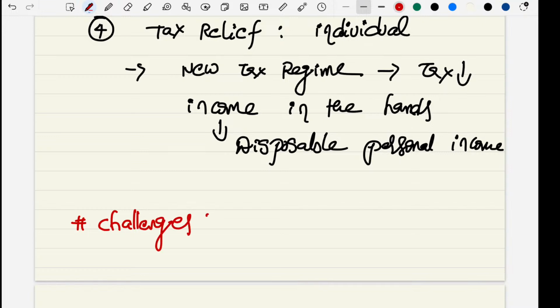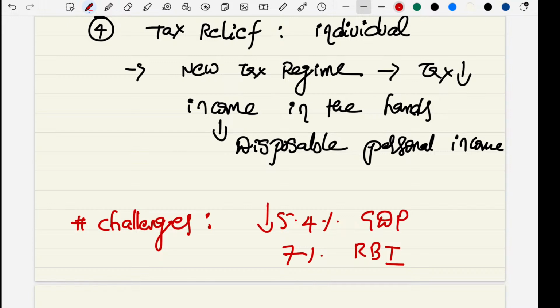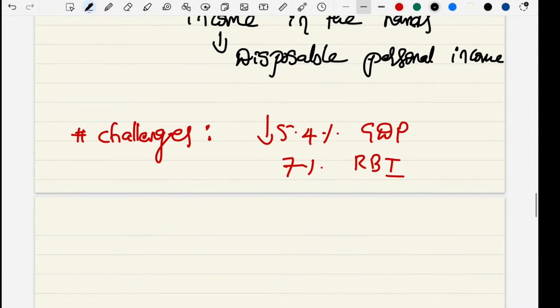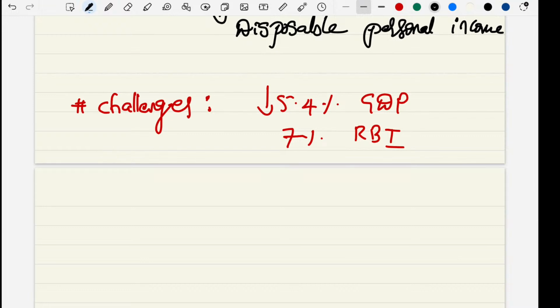Now we will discuss some of the challenges: why the economy in quarter 2 slowed, with GDP at 5.4%. What was expected? 7% was expected by the RBI, but it reduced to 5.4%. So what are the reasons or challenges for this economic slowdown? We will discuss, right.